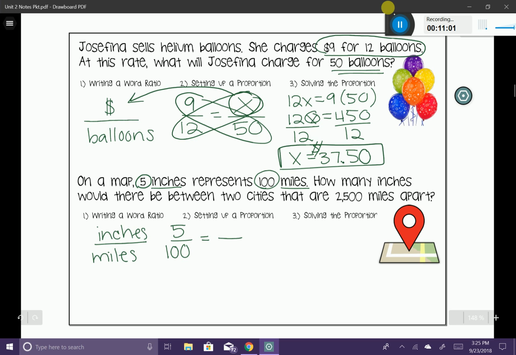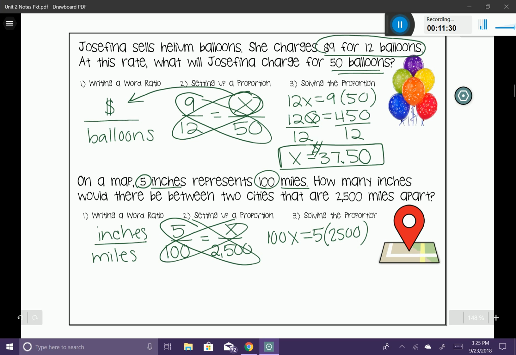How many inches would there be between two cities that are 2,500 miles apart? You can see that we're going to go ahead and place our 2,500 in our denominator, and we're going to go ahead and put our x in our numerator. And we're going to go ahead and solve our proportion by setting up our cross products. So I have 100x is equal to 5 times 2,500.